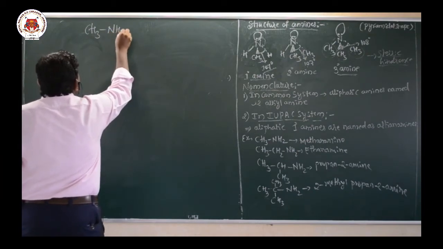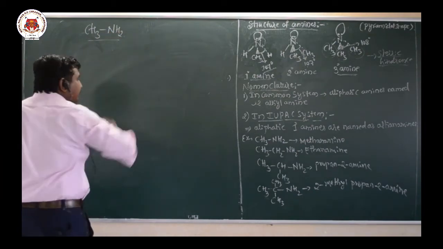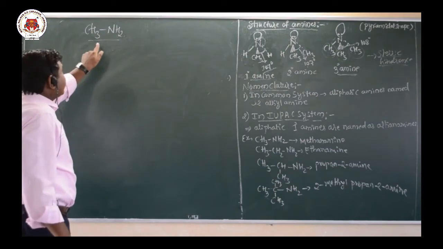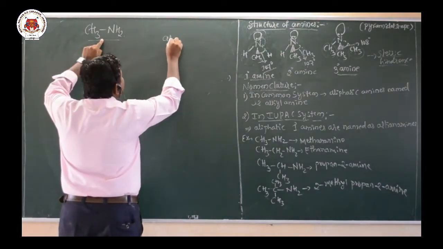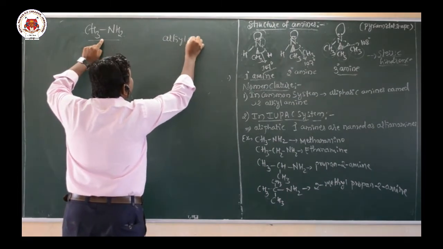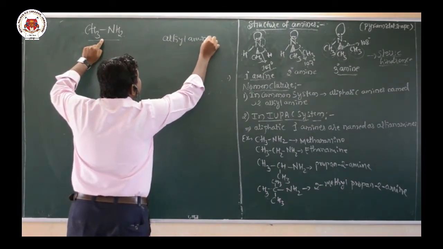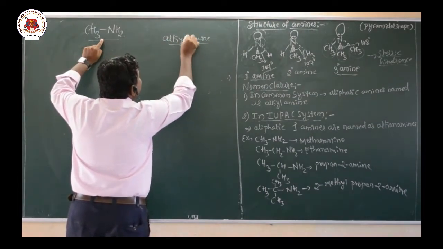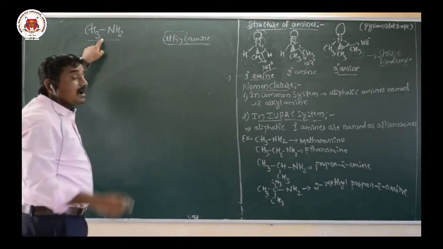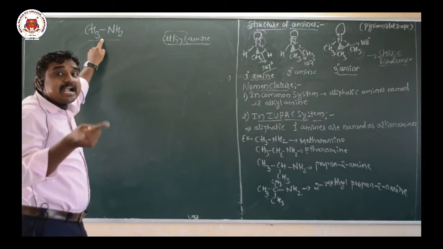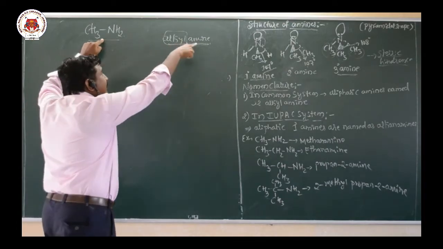Let me take one example for the common name system: CH3NH2. So this is an aliphatic amine. The common name for this one is alkyl amine. So the alkyl prefix is added in front of the word amine.